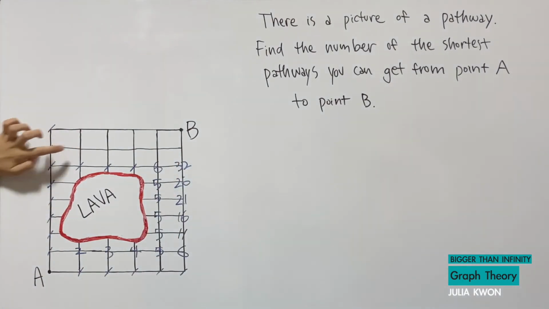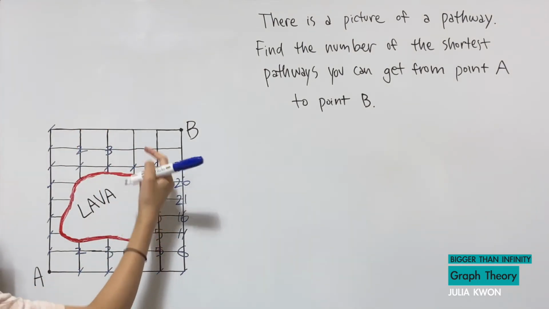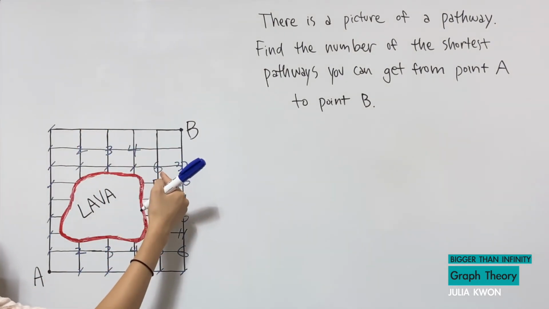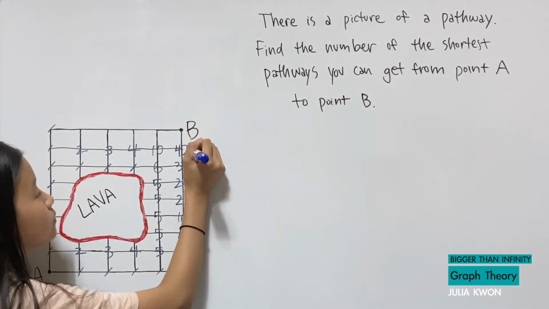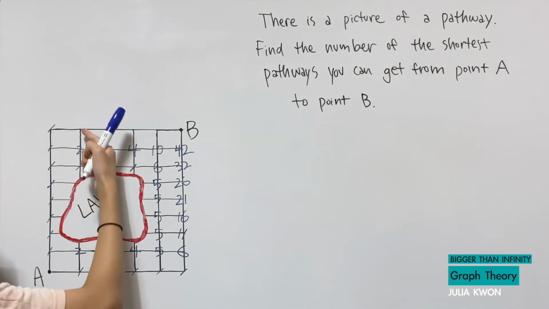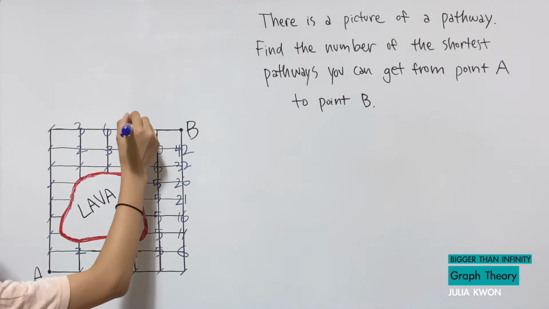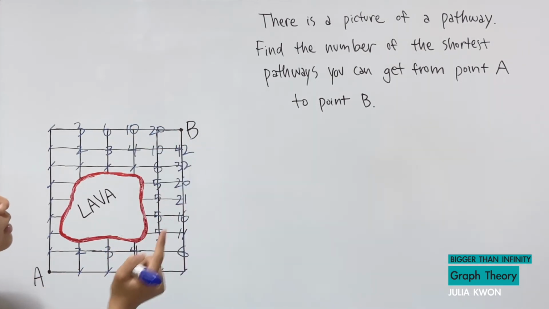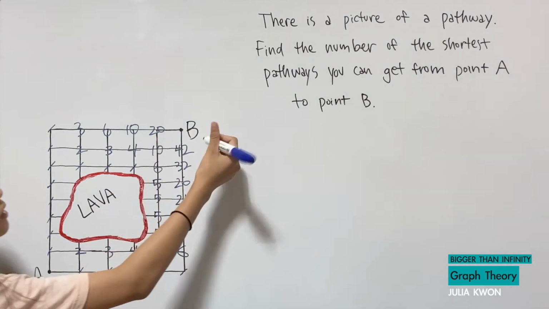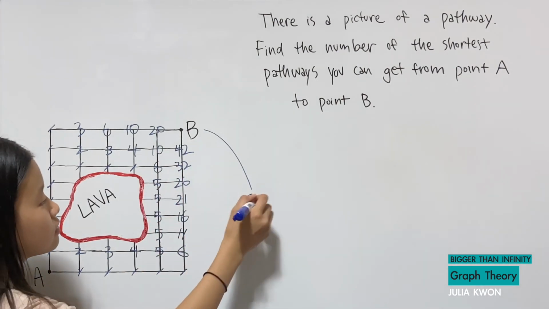And this would be 1 plus 1, which is 2. Plus 1 is 3. Plus 1 is 4. Plus 6 is 10. Plus 32 is 42. 1 plus 2 here is 3. Plus 3 is 6. Plus 4 is 10. Plus 10 is 20. And for the final part, the number of ways you can get from point A to point B is 20 plus 42, which is 62.